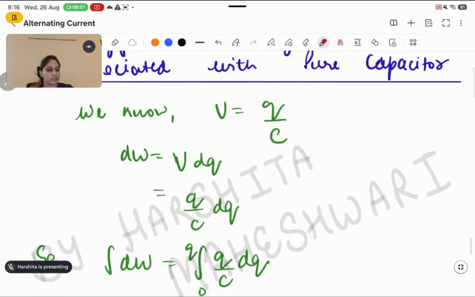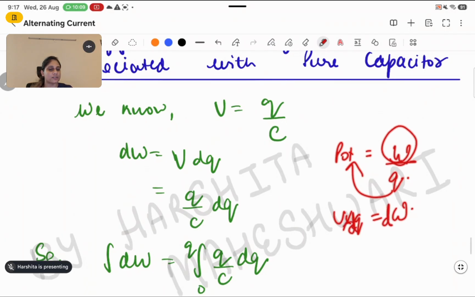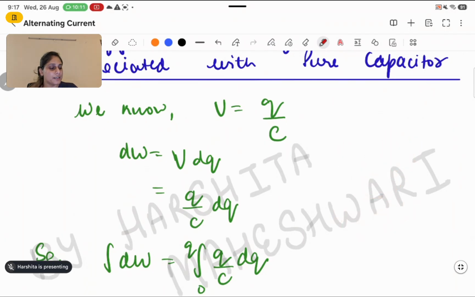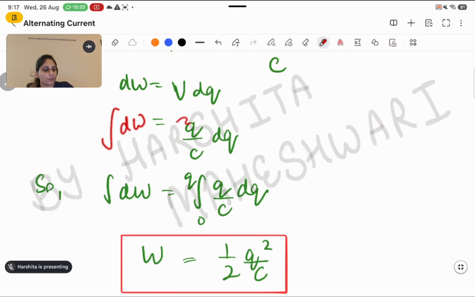Now, we know the formula that V is equal to Q upon C. So we can write the value of the work done, which is V into dQ, because we remember the formula that potential difference is equal to work done upon charge. So from here I calculated that the work done is equal to potential multiplied by charge. And because we are taking the small work done, that's why the small value dQ is here. Done. So the value of V I substituted from here, Q upon C into dQ. So now the variable is Q here because along with d, Q is written.